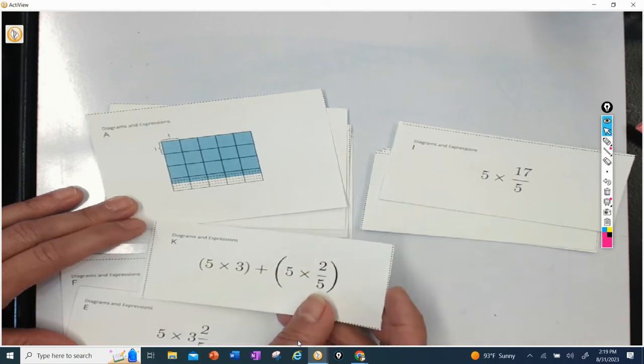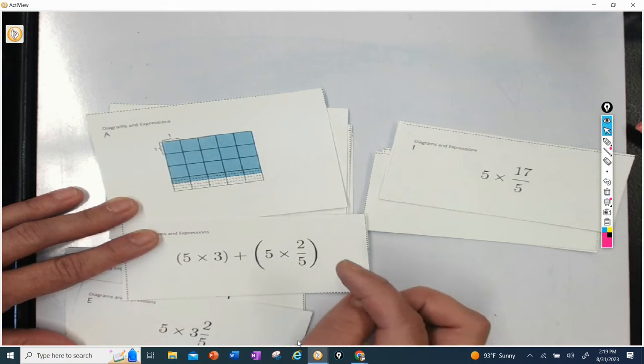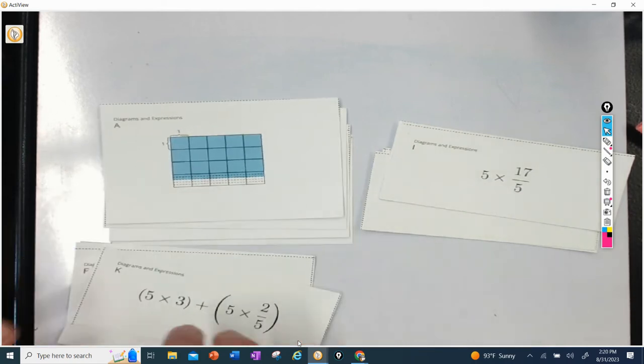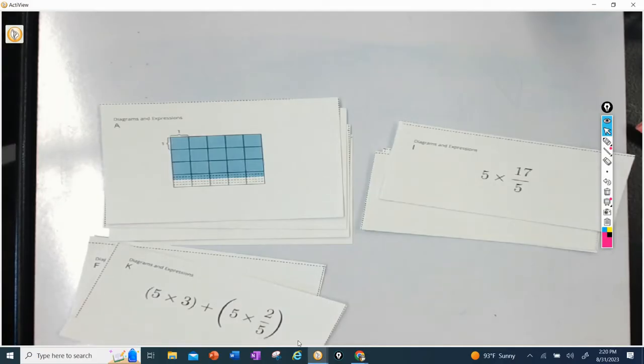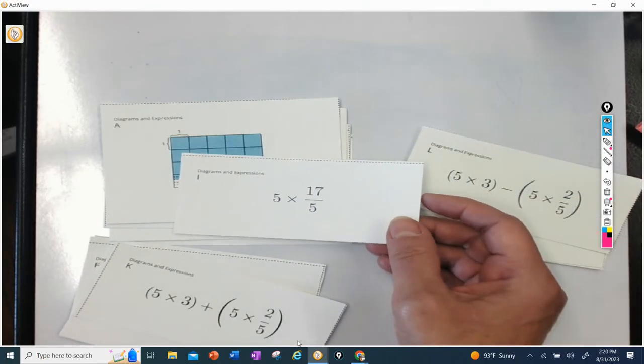Let me make sure. 5 times 3 would be this one. Oh, this one does apply. So then 5 times 2/5. Yeah, I think this one works. All right. Then I have 5 times 17/5.